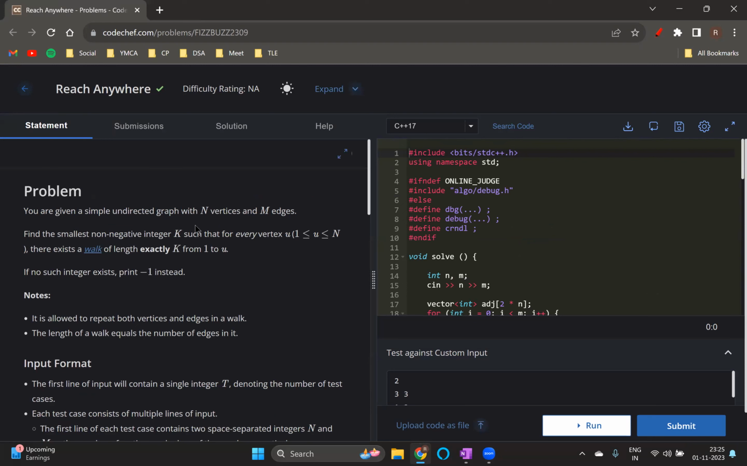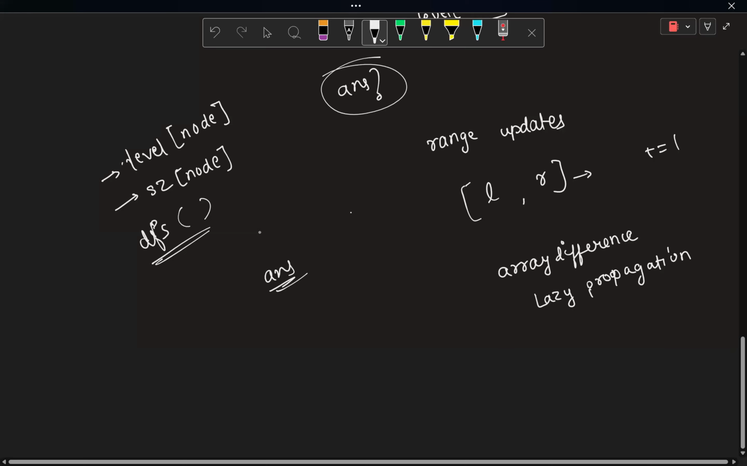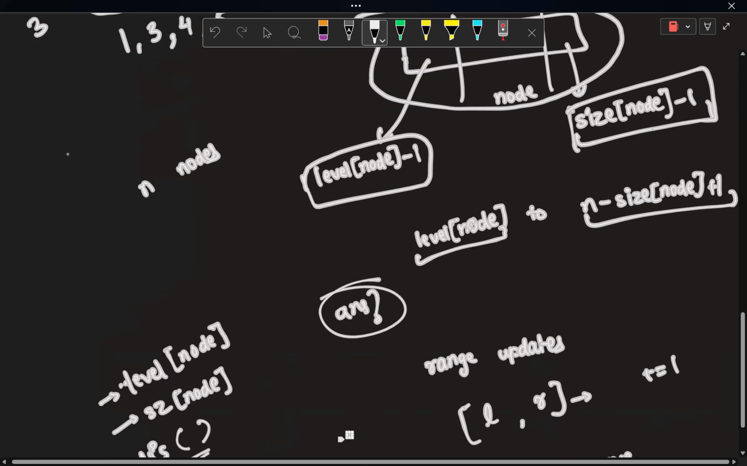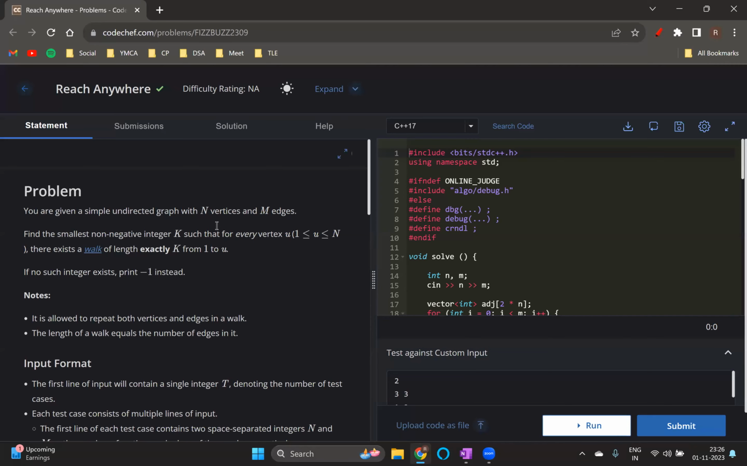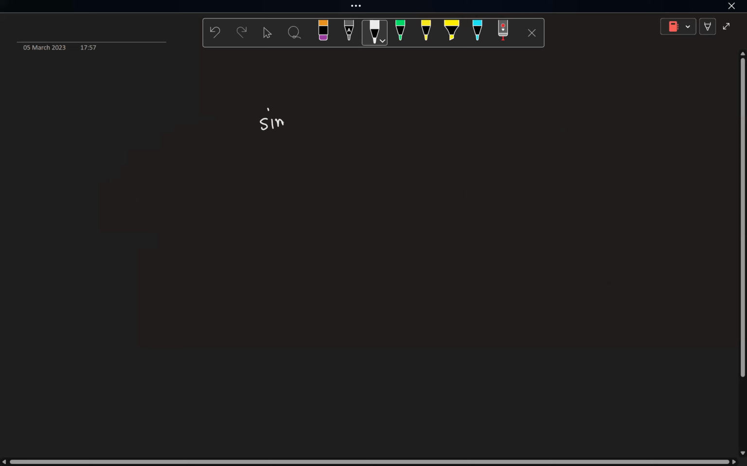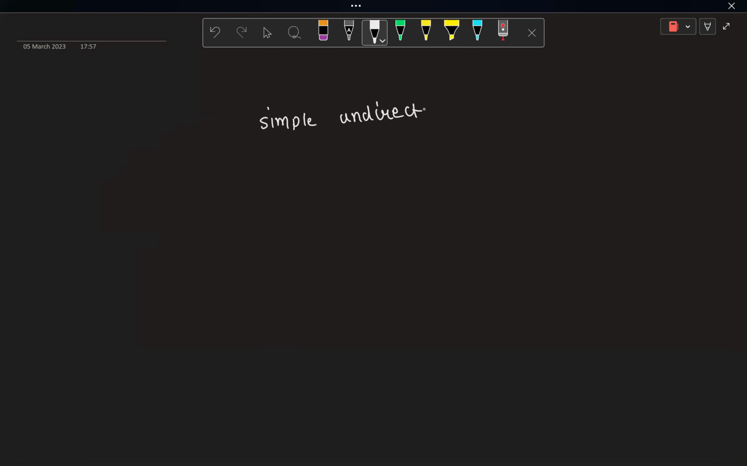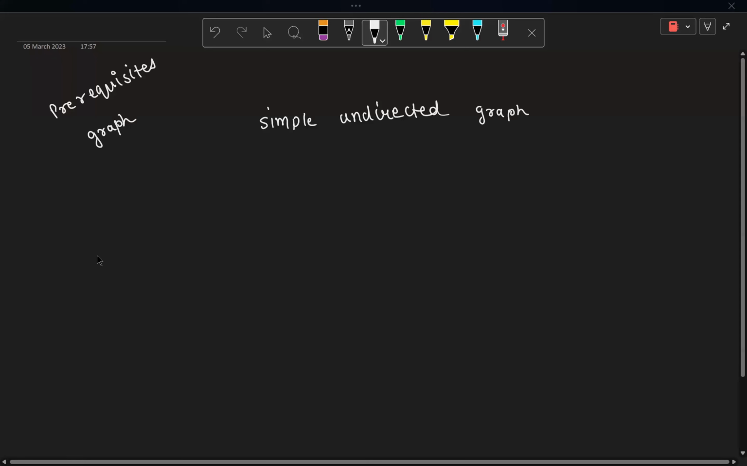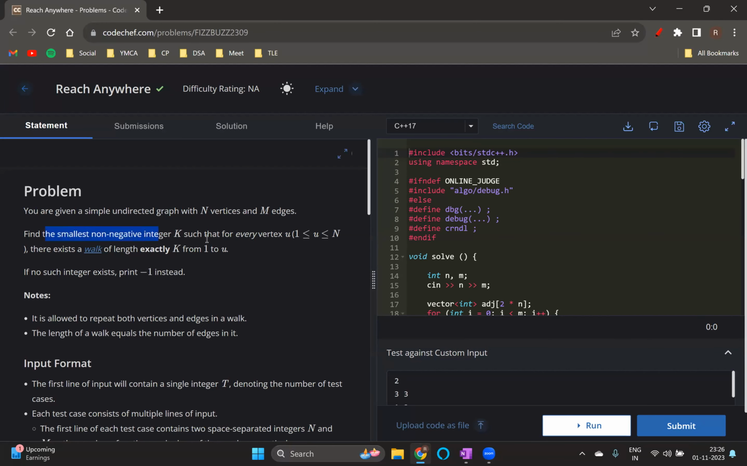This is the problem Reach Anywhere. This is also a good problem. In the problem, we have been given a simple undirected graph. The prerequisite here would be to know about graphs first. And we have to find the smallest non-negative integer k.